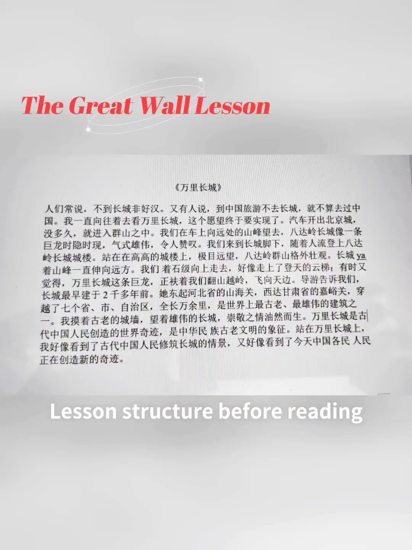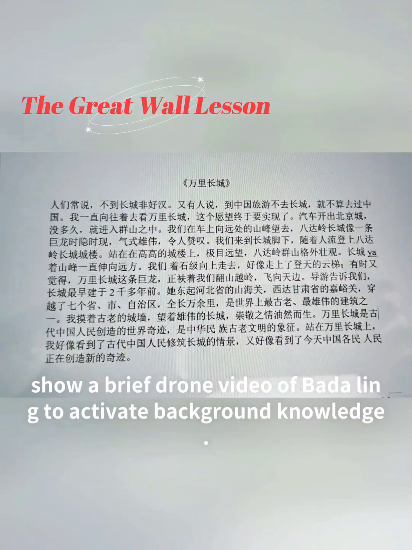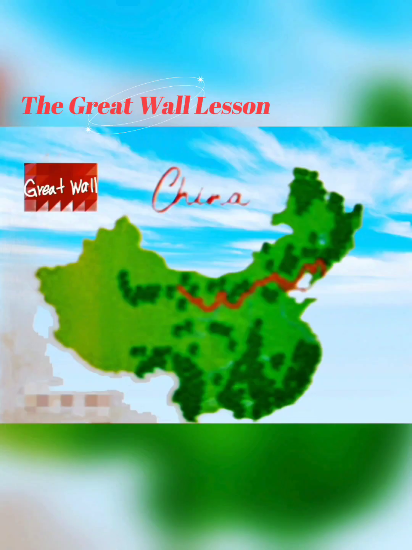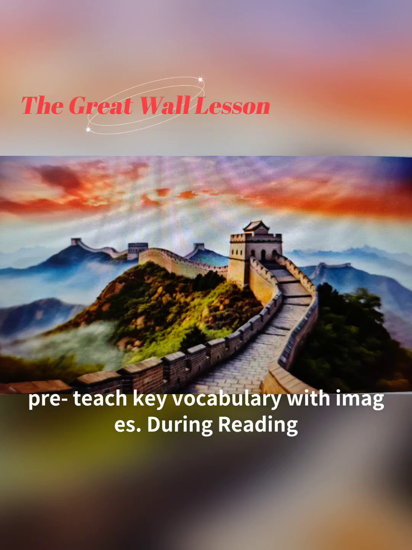Lesson structure. Before reading, show a brief drone video of Badaling to activate background knowledge. Students brainstorm what they know about the Great Wall and predict why it symbolizes perseverance. Pre-teach key vocabulary with images.